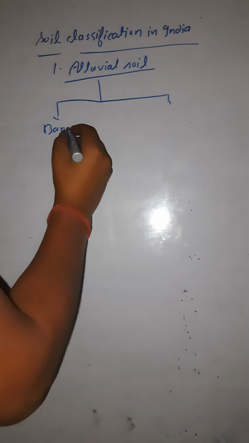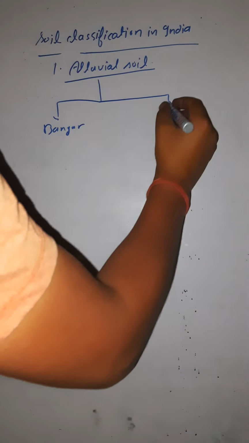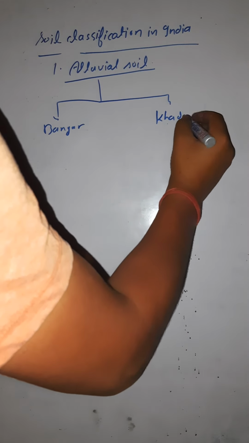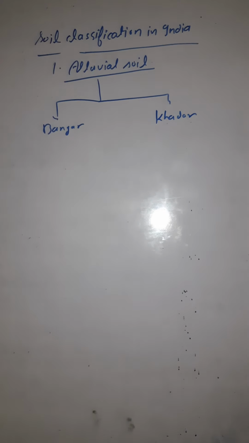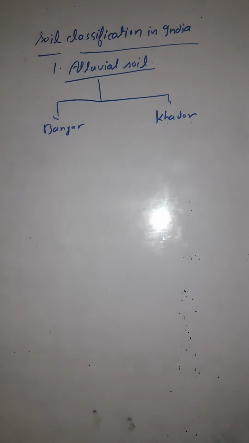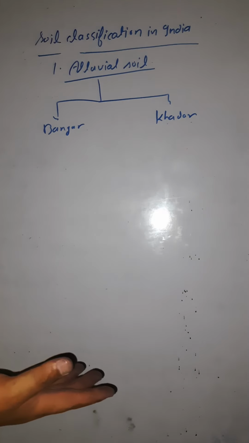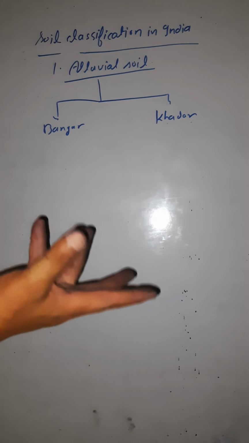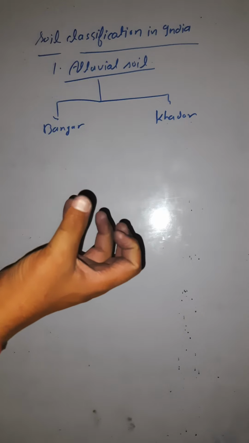The first type of alluvial soil is the Bangar soil, and the second one is the Khadar soil. We classify alluvial soil under two heads because we have two varieties, Bangar and Khadar. Bangar is the old soil, which has kankar nodules, or calcium nodules.